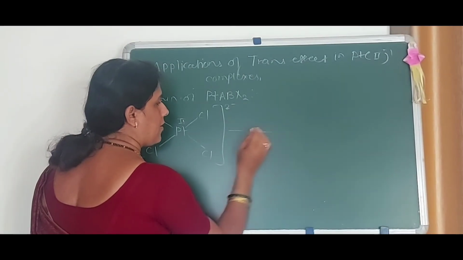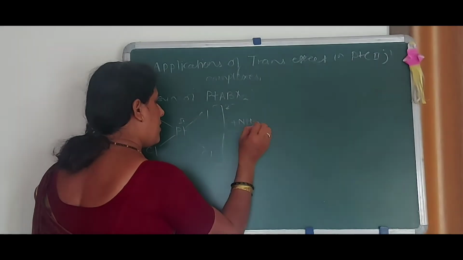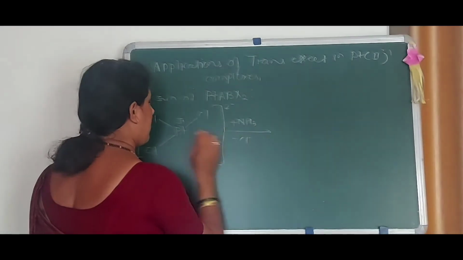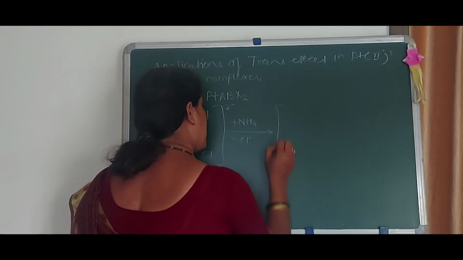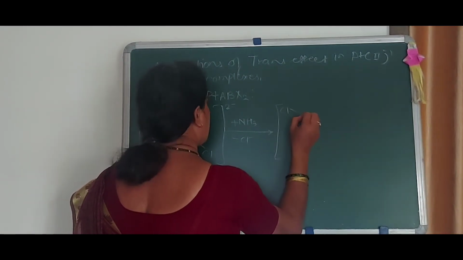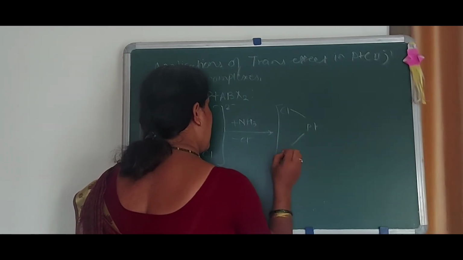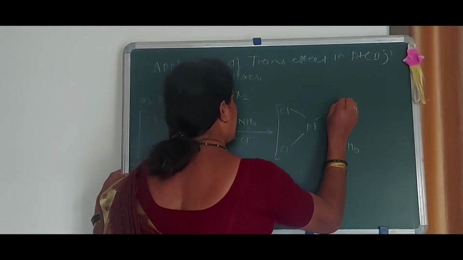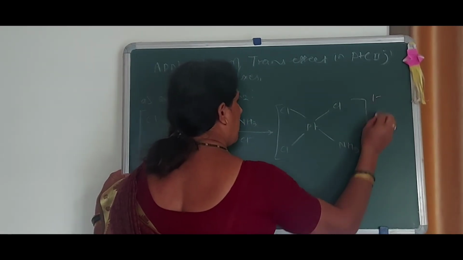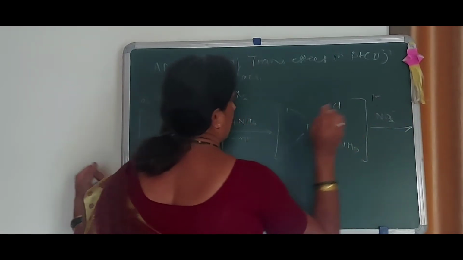plus attack of ammonia, NH3. In a similar way, one of the ligands is replaced by this NH3 by removing Cl minus ions, and the charge is decreased by 1. Platinum, Cl, NH3, and Cl, with charge 1 minus.